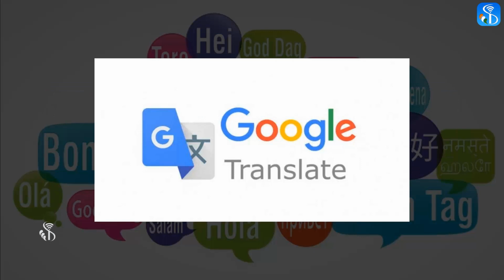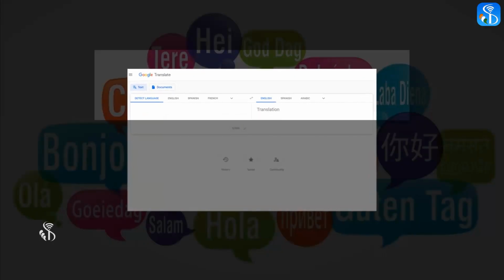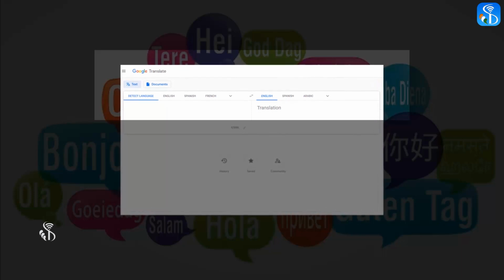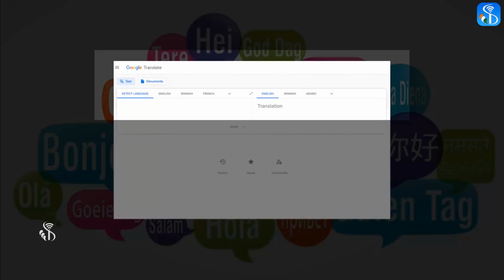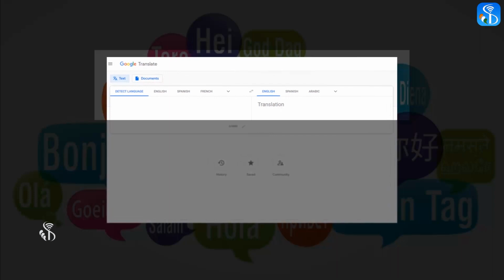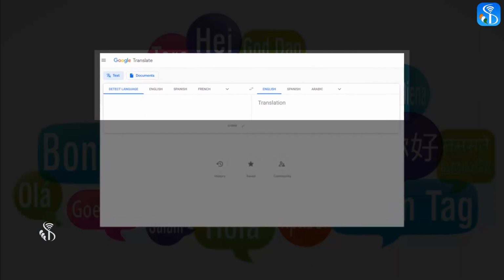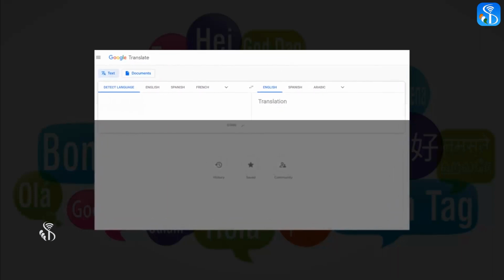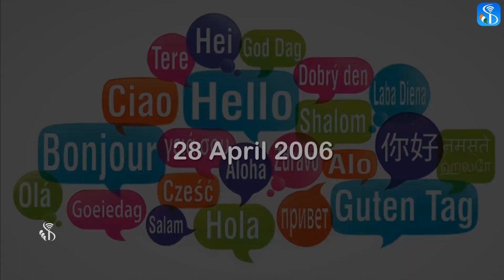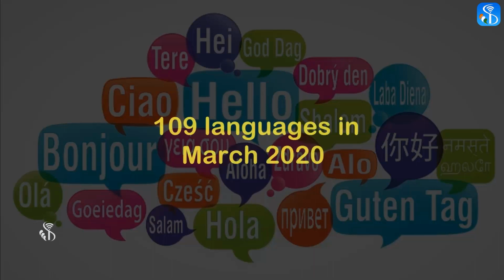The facility provided by Google is Google Translate, which is the most widely used facility for translation. It is a translation service developed by Google for translating text from one language into another language and for translating websites. Google Translate is a free, multilingual, and technical machine. Google started this service on 28th April 2006. Google Translate has provided the facility of translation into 109 languages till March 2020.